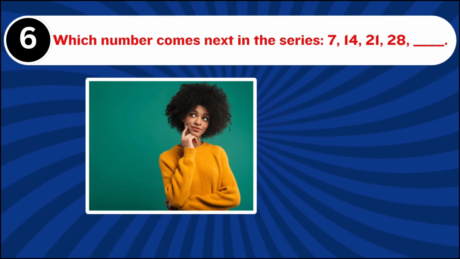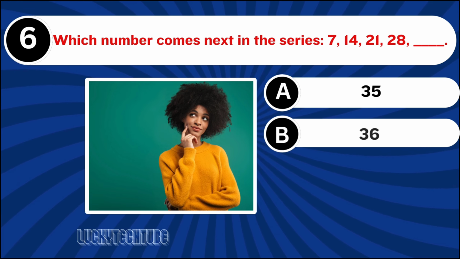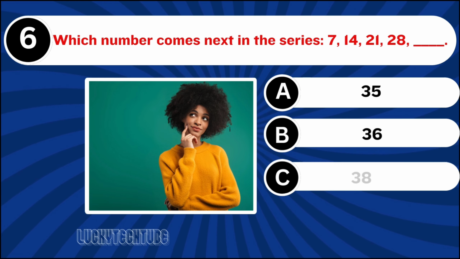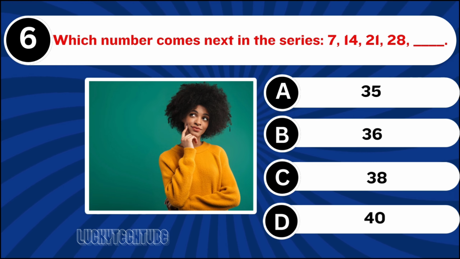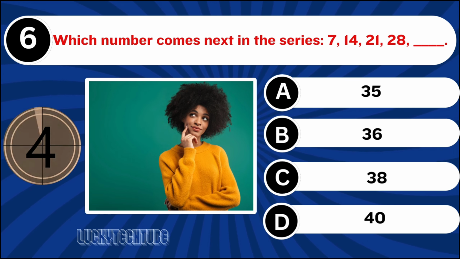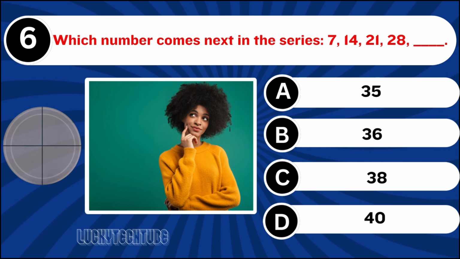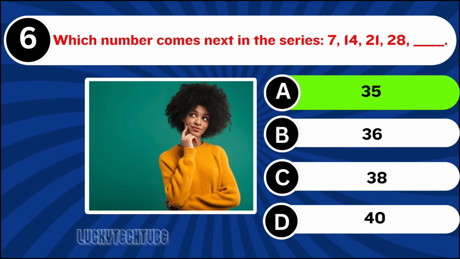Question number 6. Which number comes next in the series? The right answer is option A, 35.